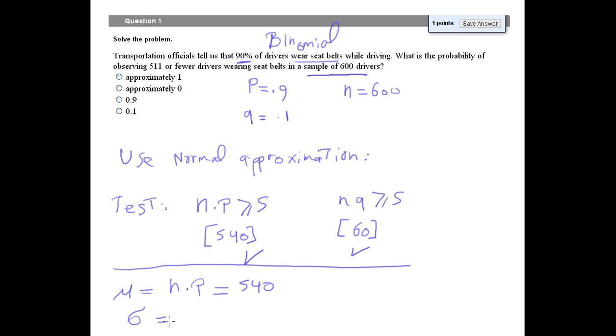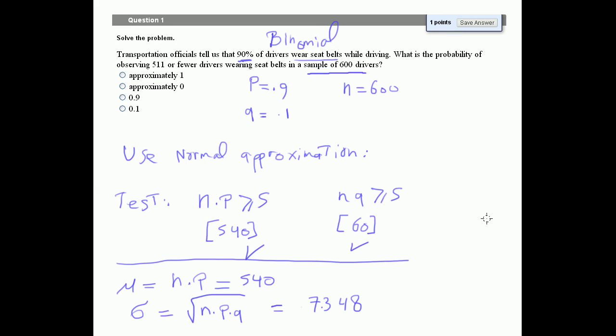And the sigma, the standard deviation of the binomial, is the square root of npq. Don't forget, it's the square root, not just npq, which is equal to 7.348.